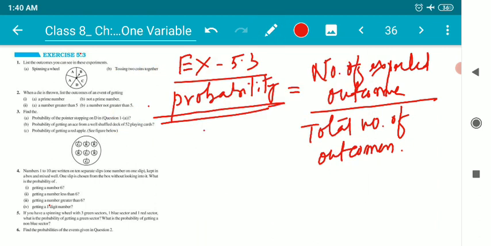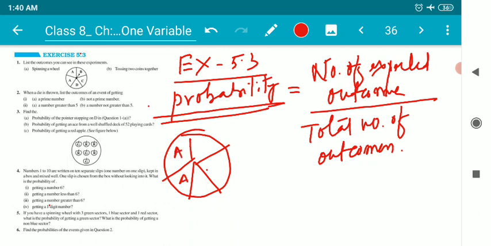Suppose, children, we are holding one spinning wheel over here. The alphabets printed are 2 A, 1 B, 1 C, 1 D. Now, what is the probability of getting A? How many A are there? 2. The total number of sectors is 5. So the probability of getting A is 2 by 5.